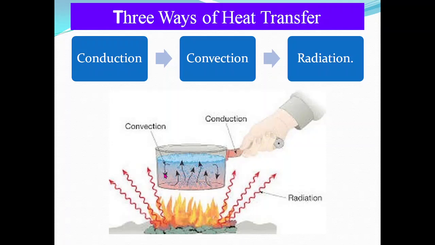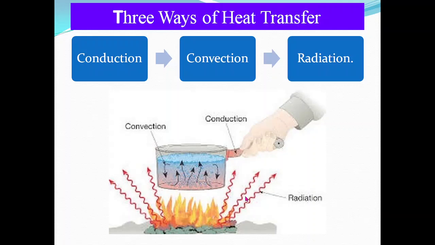Then convection, you may observe the boiling water or boiling tea. The molecules are moving up, the lower molecules moving up and upper molecules moving down, and this process in which the hotter molecules are moved up and colder molecules moving down, and this process is named as the convection.